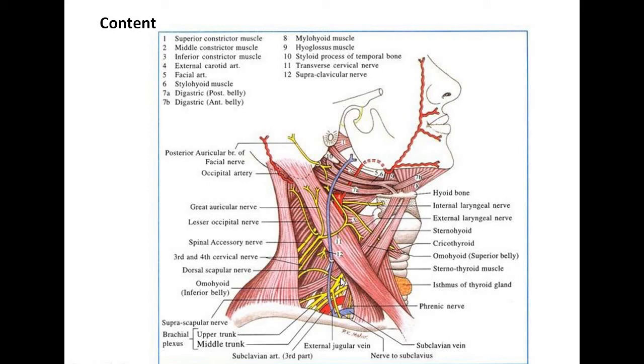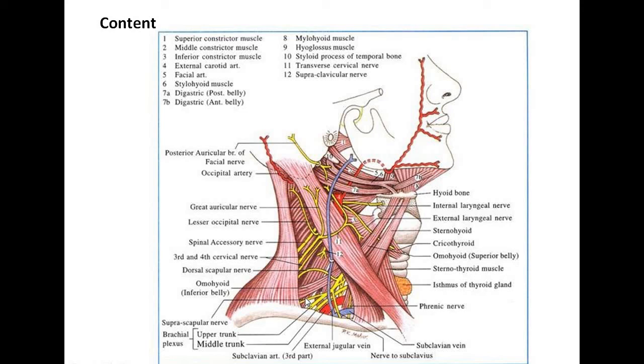The long scapular nerve, or the nerve to the serratus anterior, also called the long thoracic nerve. Here you can see the nerve to the serratus anterior muscle. It arises from the C5, C6, C7 roots. The nerve to the subclavius arises from the upper trunk of the brachial plexus.